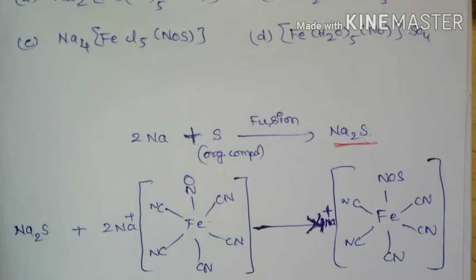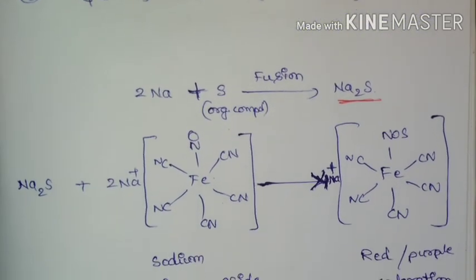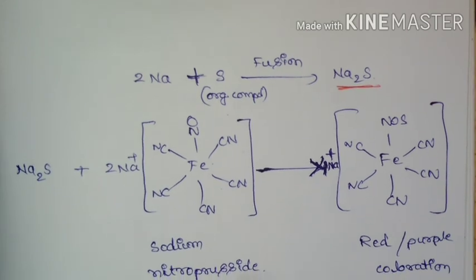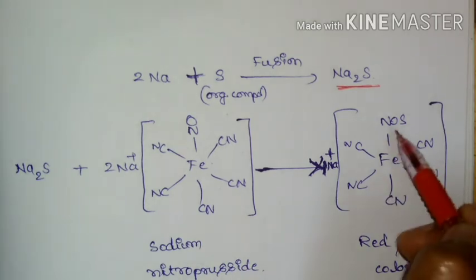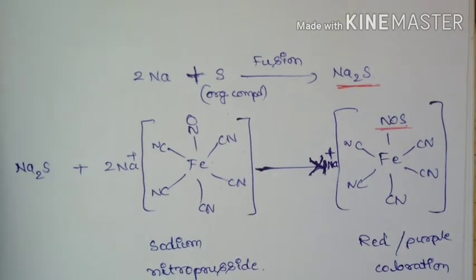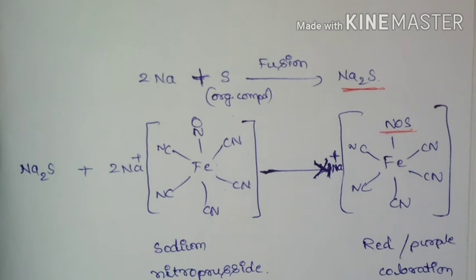This sodium sulfide, upon treatment with sodium nitroprusside, is going to form a red or purple colored solution due to formation of NOS. So this is the complex which is formed in the detection of sulfur by using sodium nitroprusside.